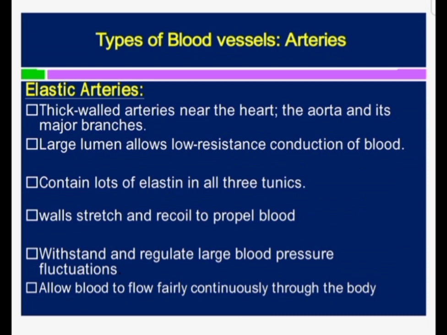Elastic arteries. These are the thick walled arteries near the heart, the aorta and its major branches, that is the common carotid and common iliac arteries. There is a large lumen which allows low resistance, and their function is the conduction of the blood from the heart. It contains a lot of elastin in all three tunics, so this is called the elastic artery. Walls stretch and recoil to propel the blood. It withstands and regulates large blood pressure fluctuations, and it allows blood to flow fairly continuously through the body.